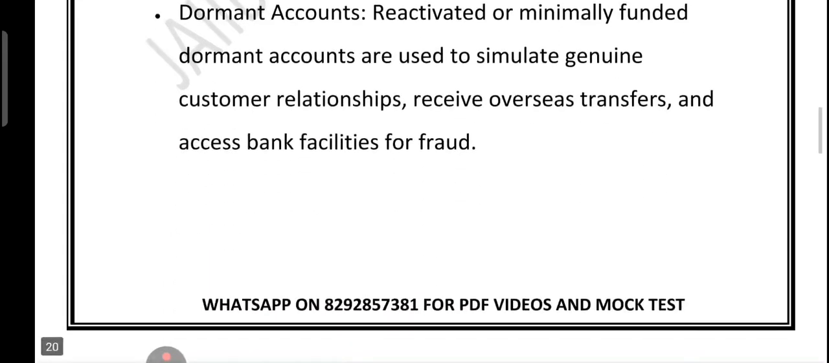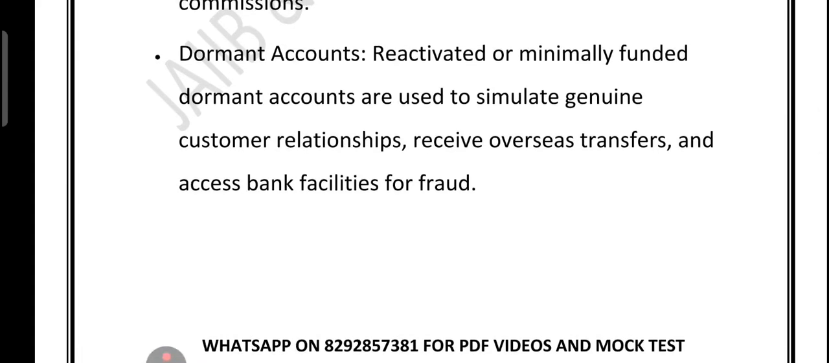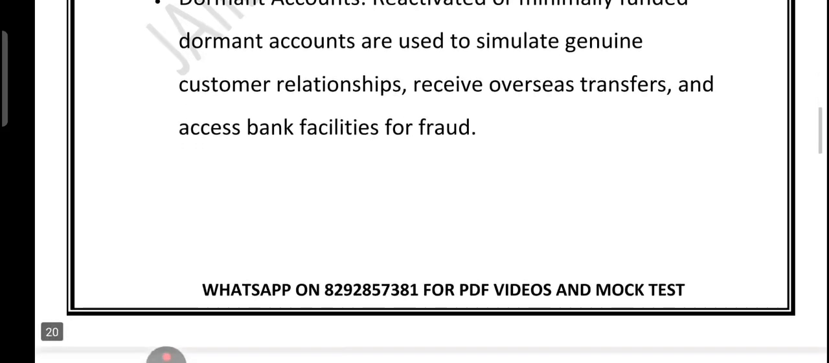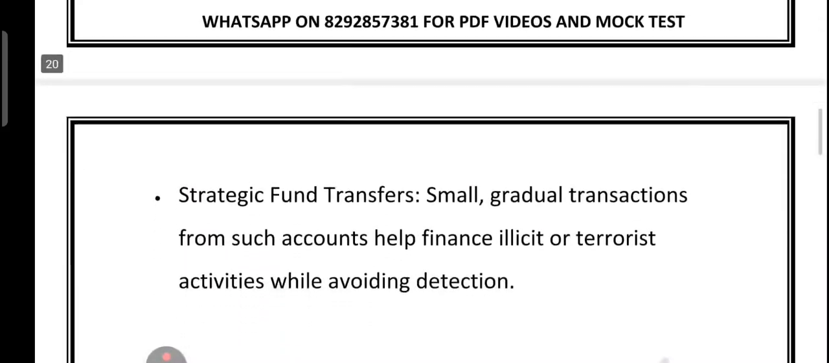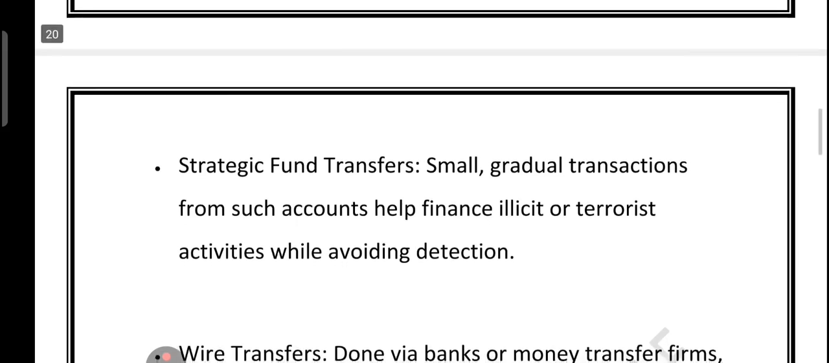Then we have the dormant account. These are old or rarely used accounts that suddenly come alive again. Criminals use them to look like regular customers, receive overseas transfers, and quietly move the funds. A strategic fund transfer: instead of sending a large amount, they move a small sum over time from these accounts to finance illegal or terrorist activity, staying under the radar of monitoring systems.